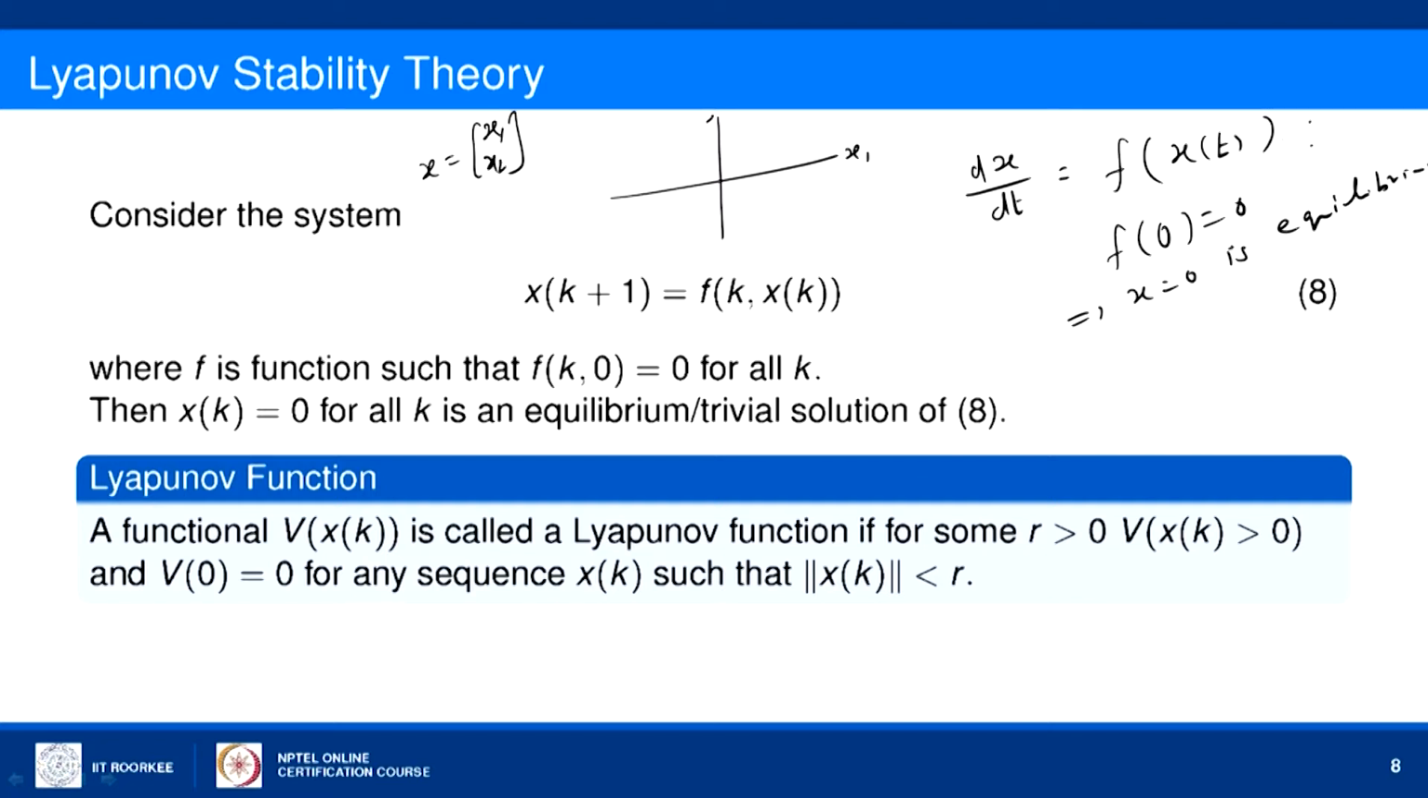So, this is a state space. Now, if you take a circle of radius r, and if x of k is within this circle, then we will get the surface over x1 x2 like this, and then the value of V of x of k.